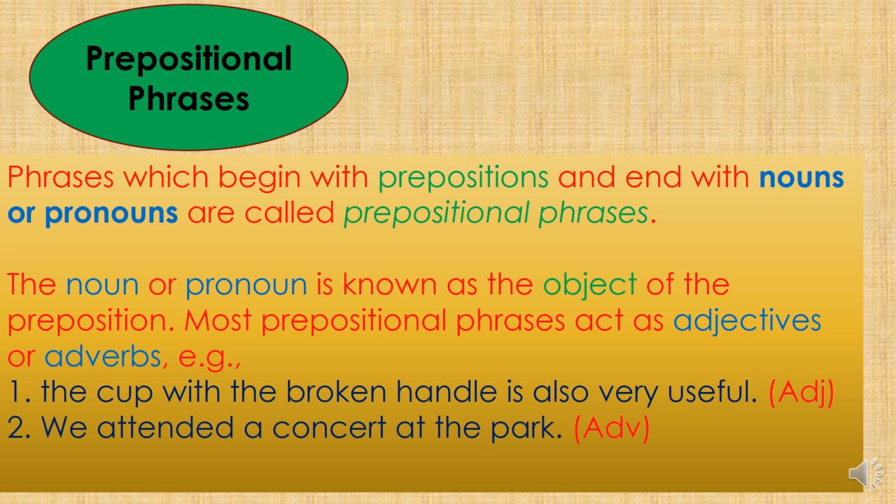It defines the verb, the action. So here the work of an adverb is being done, and here we are using "at the park". So at the end a noun is there, park is a place, and it is working as an adverb. We attended a concert, and where was it? We attended the concert at the park. So here an adverb is used, so it is the adverb phrase.